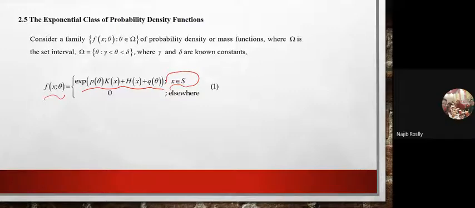Alternatively, first we use the definition. Second, if the PDF or PMF can be written in terms of the exponential class, you can also use that to find a complete family. S here is your support, the support of X. Let's say your X is between 0 and 1, so this is your support. Support means the range of X.